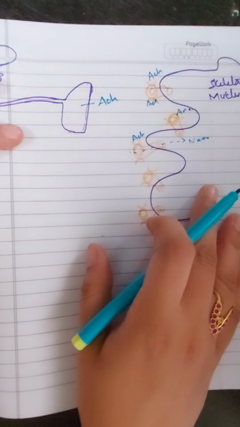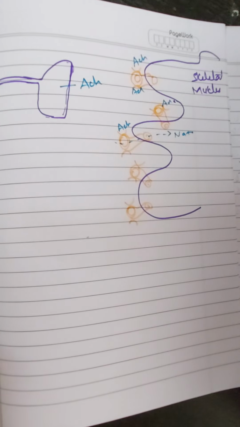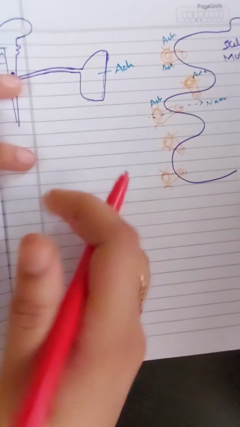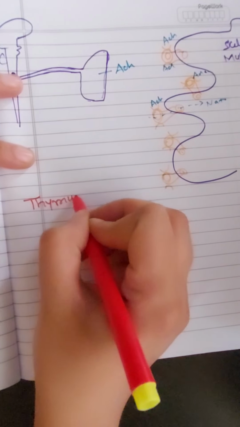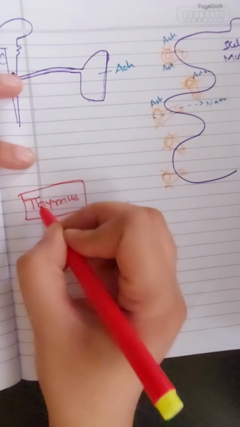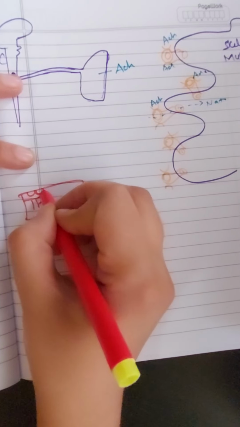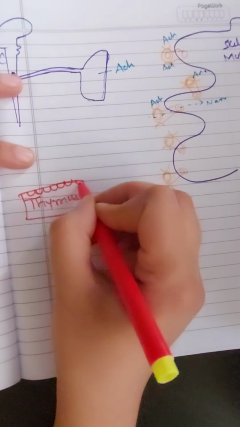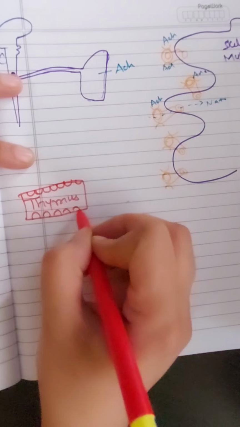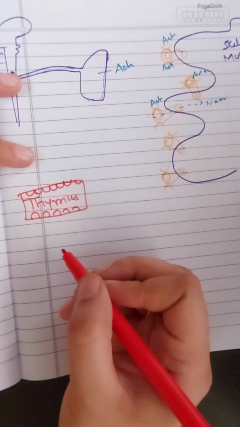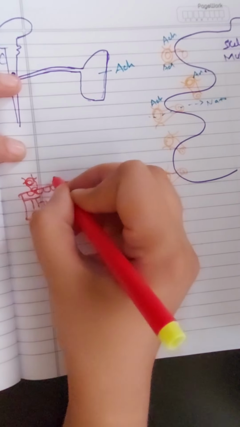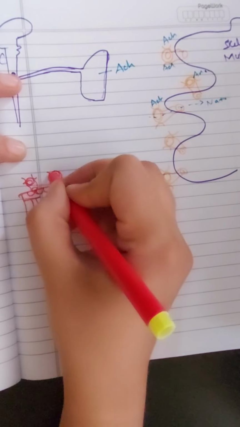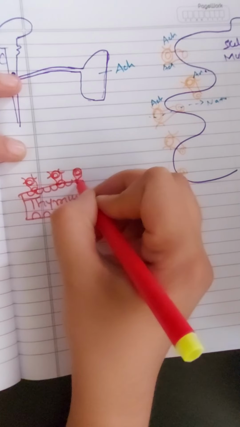Now what exactly happens in myasthenia gravis? Here we have the thymus gland. In the thymus, some changes will be taking place in the cells, because of which NM receptor will be produced, which is a kind of abnormal thing.